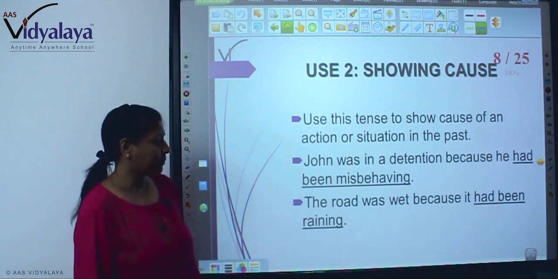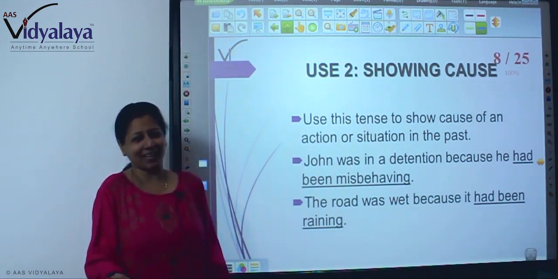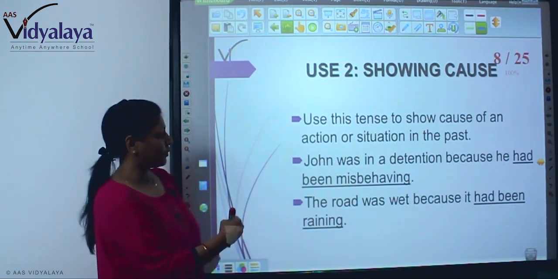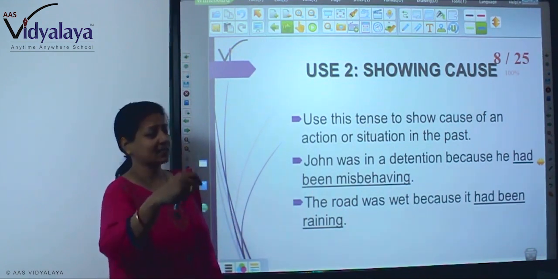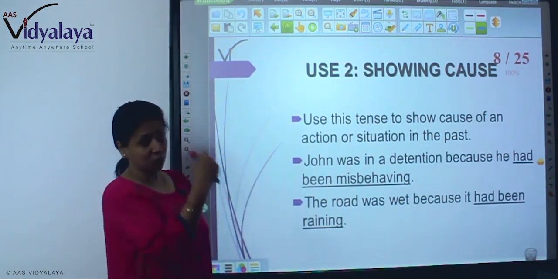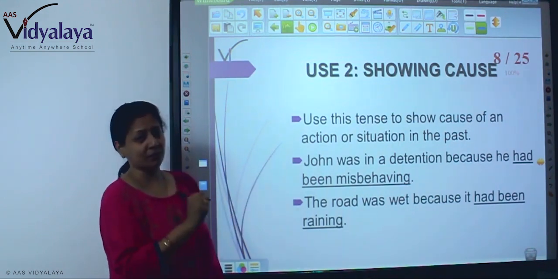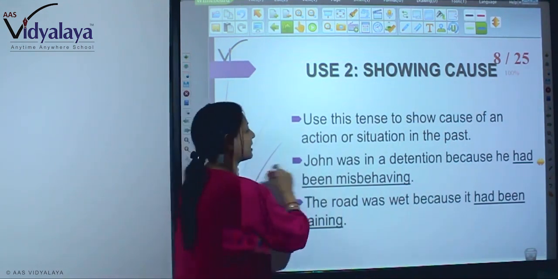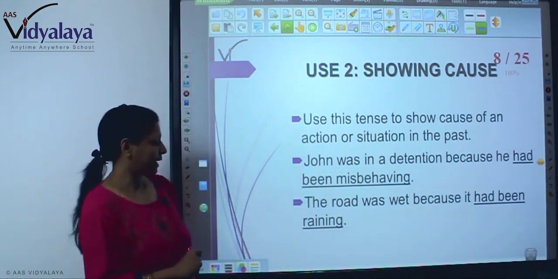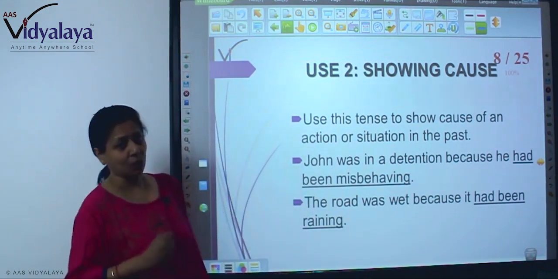The road was wet because it had been raining. So in this way you are seeing that in the sentence we are using the past perfect continuous in the later part of the sentence, not in the front part at the starting of the sentence, right? Because we are showing the cause.